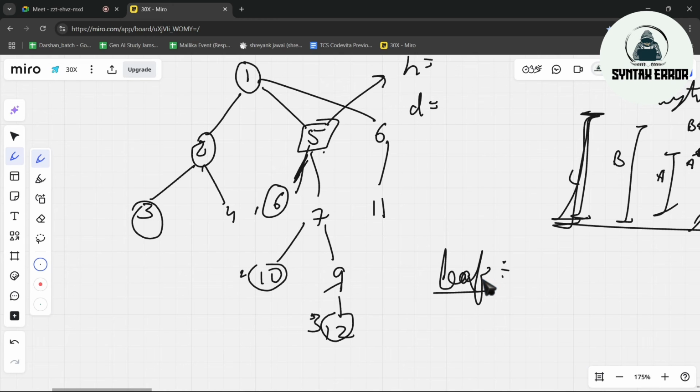Now write all the internal nodes. Let's see who will get it. Internal nodes. Only internal nodes. 2, 5, 6. Wrong. 6 is the root node, right? You have already written 6 in the root node.